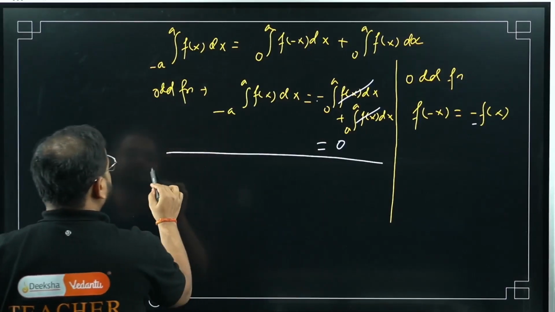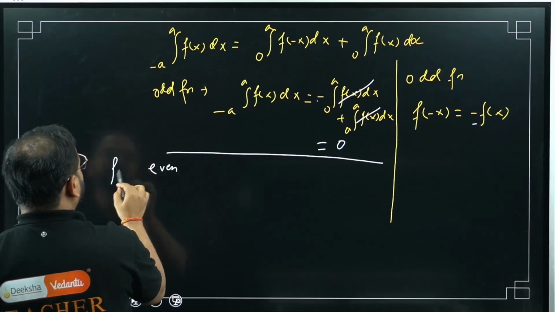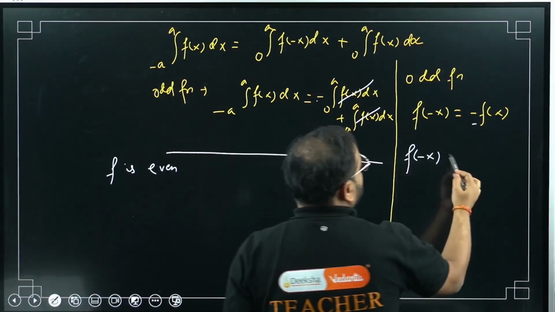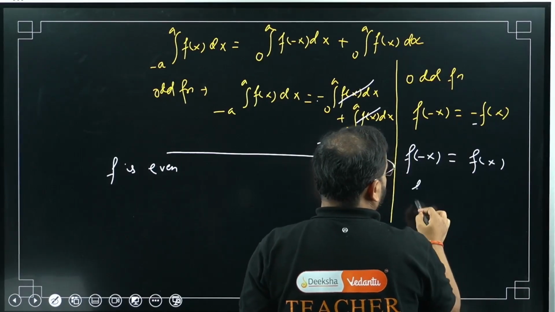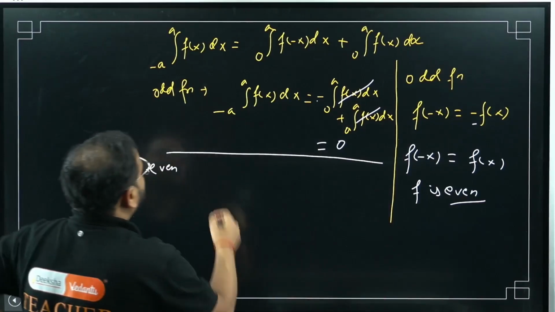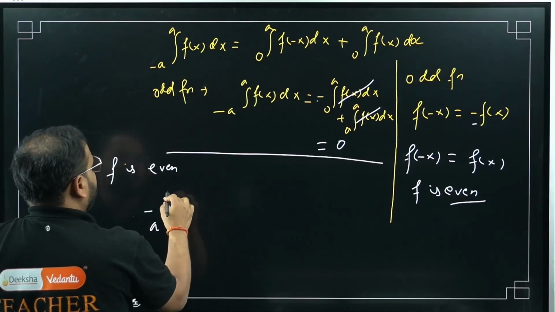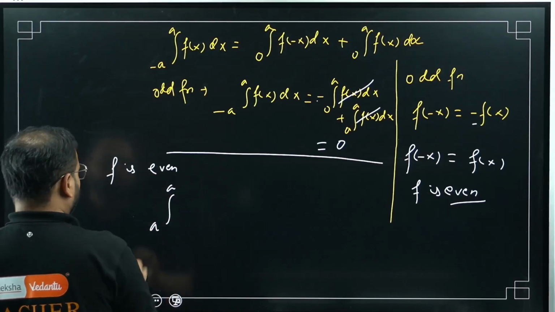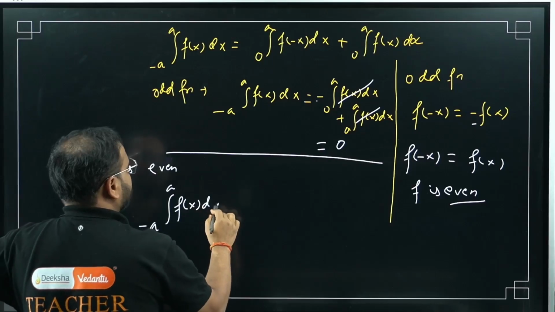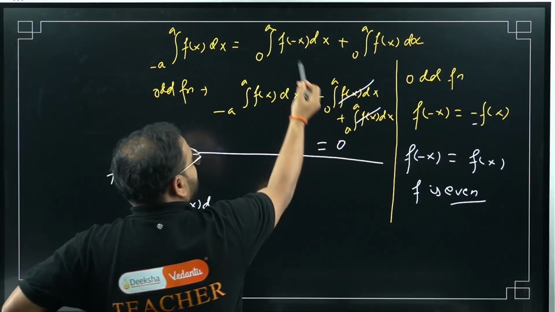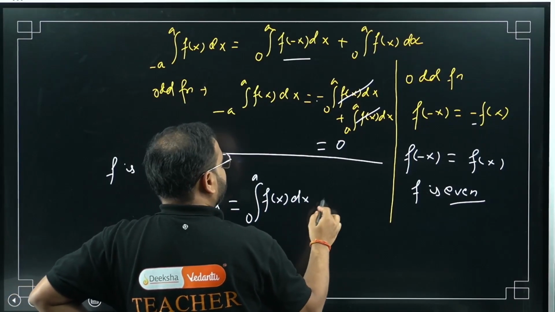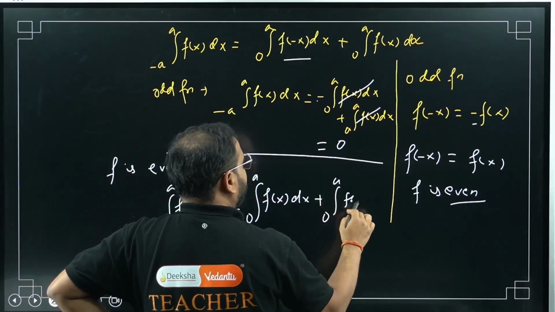Now check for even. When the function f is even, what happens in even function? For even function, f of minus x will become what? Simply f of x. This is the definition of even function. Now please check what will happen to this. Minus a to a f of x dx will become what? This will be simply positive. So 0 to a f of x dx plus 0 to a f of x dx.